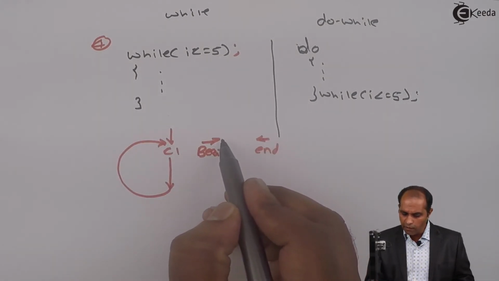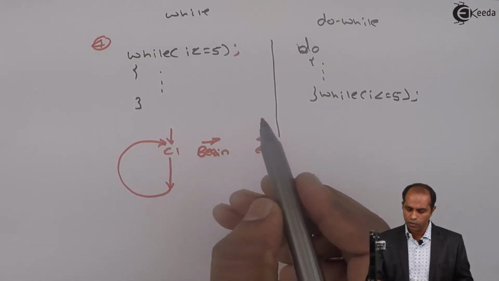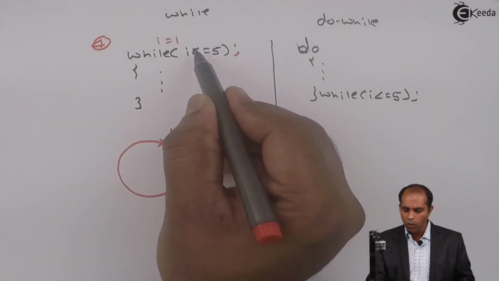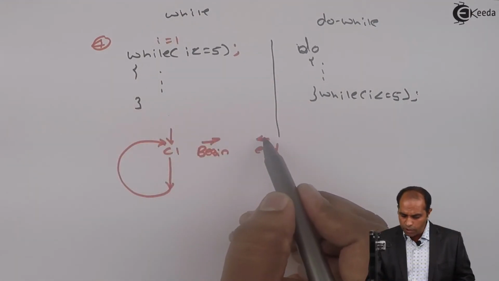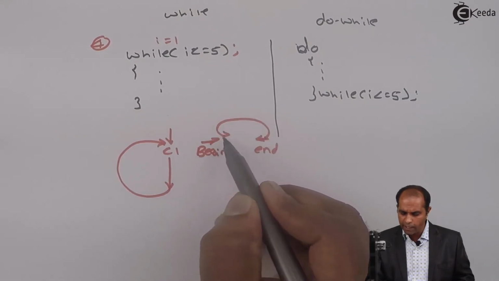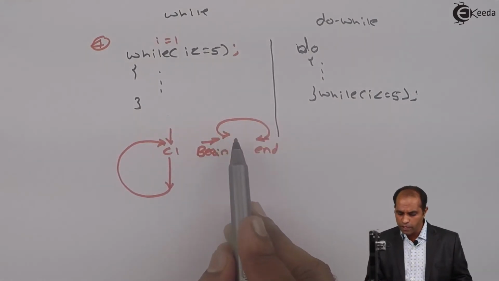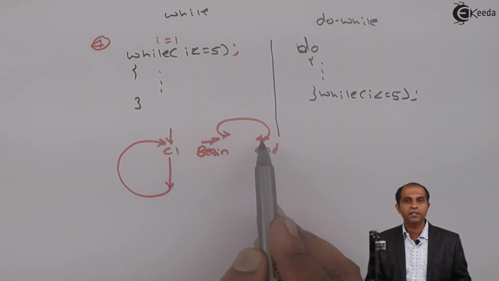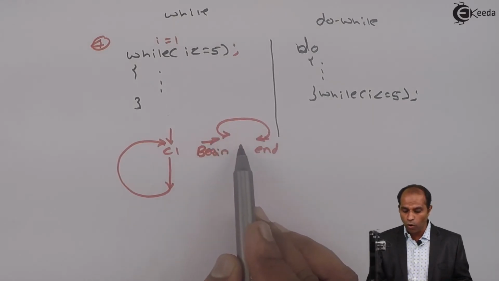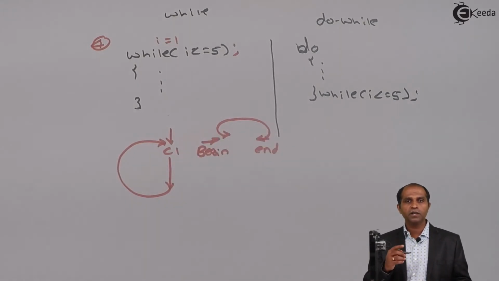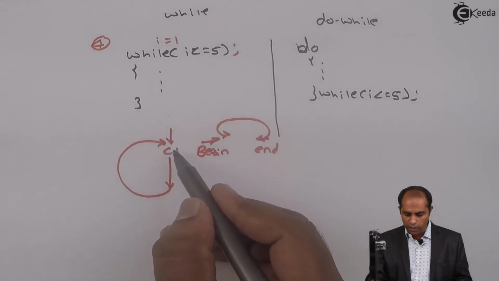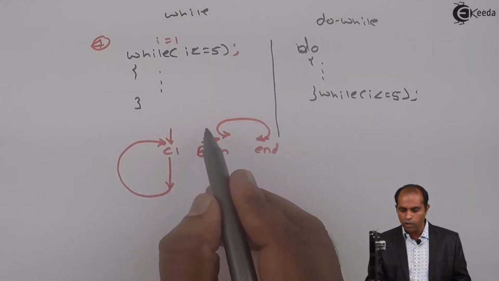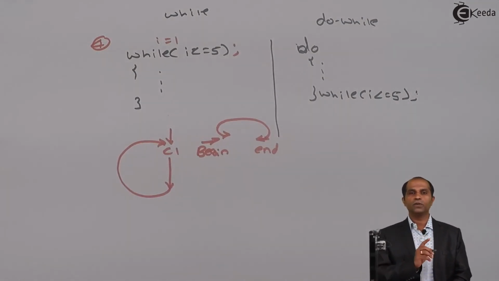What it does is, it will now go in a horizontal execution. So suppose if I believe that I is 1, 1 less than or equal to 5, true. If this is true, it says again go back and re-execute the same condition. So we say that the loop gets stuck in this condition itself. The loop goes into a horizontal mode of execution where the condition makes the loop get stuck at the same point which is stated as begin as well as end. If it is no semicolon, then it will go in this fashion. If it is semicolon, then it will make the loop execute horizontally.